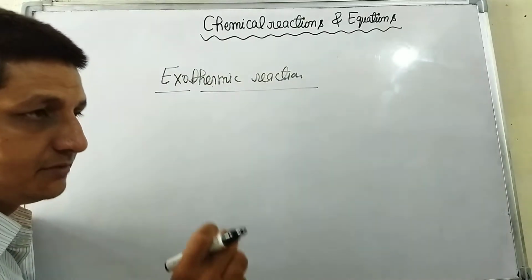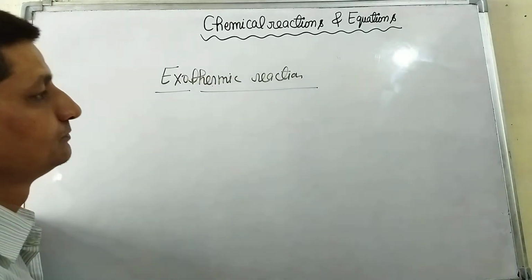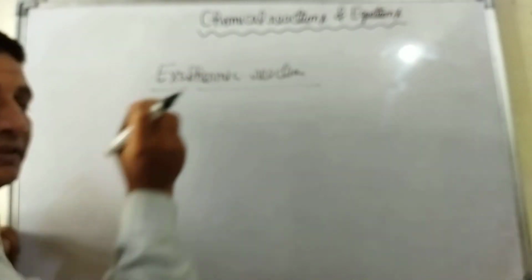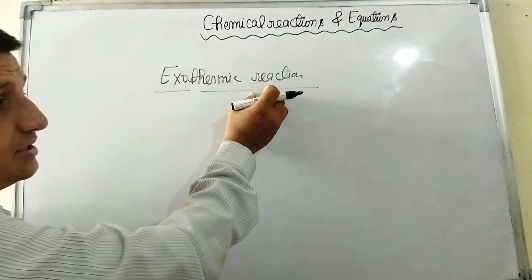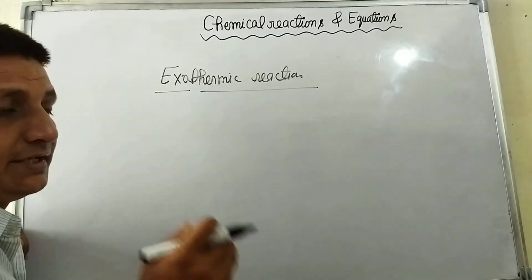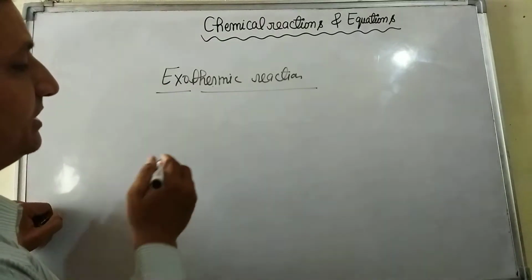Those reactions in which heat is given out or released are called exothermic reactions.